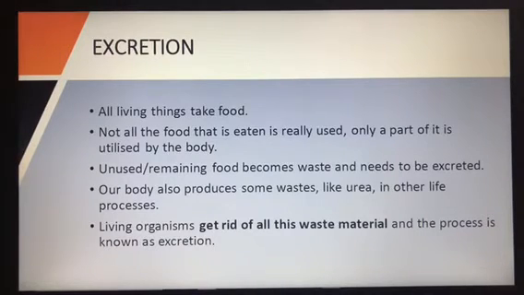So now here we have studied excretion in living organisms, that is plants, animals, as well as human beings. The remaining characteristics I will continue in the next class.